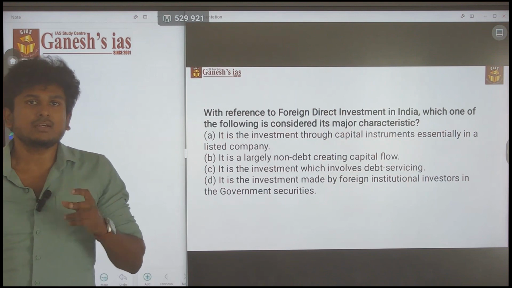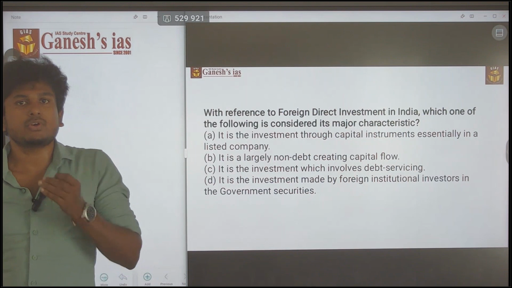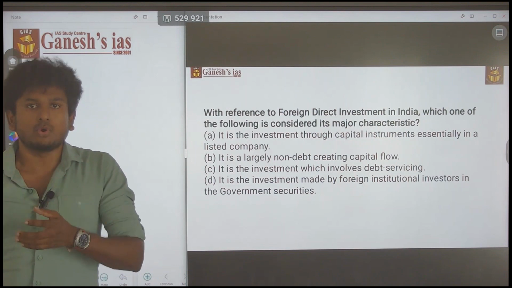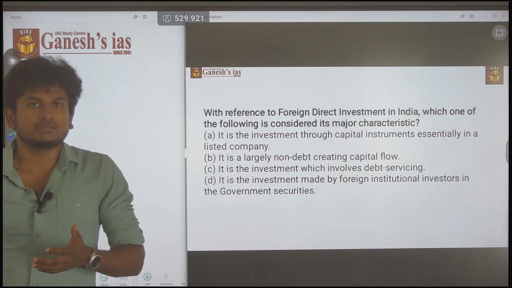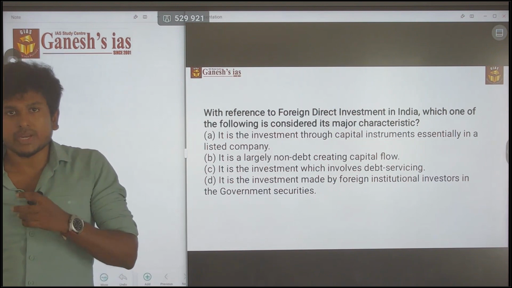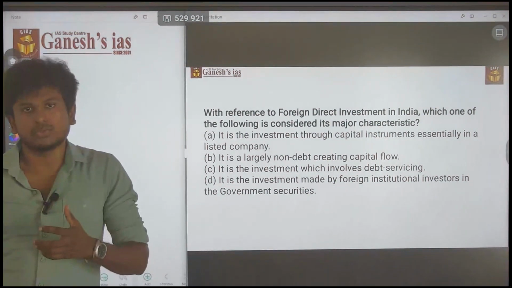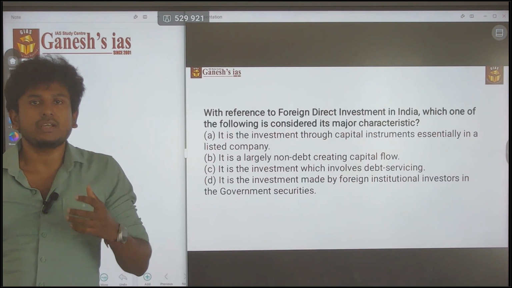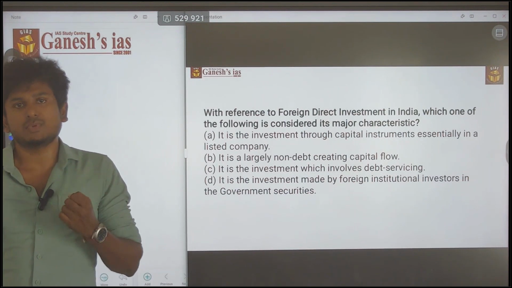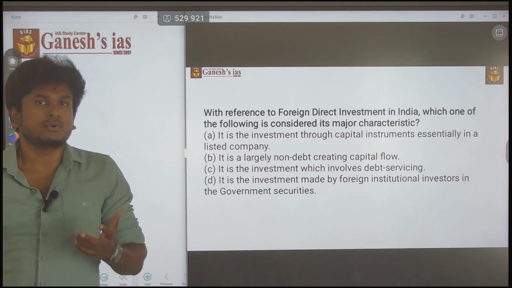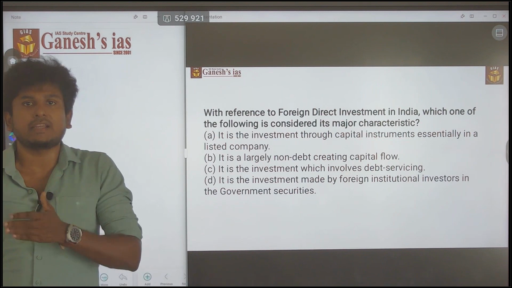What the word direct means is that the investor directly participates in the activities of the company. They have control over the activities of the company, they participate on the board of directors, and so they have control over the company. That is known as foreign direct investment. It is purely about getting investments from outside India, and because they have certain controlling power, it is called foreign direct investment.